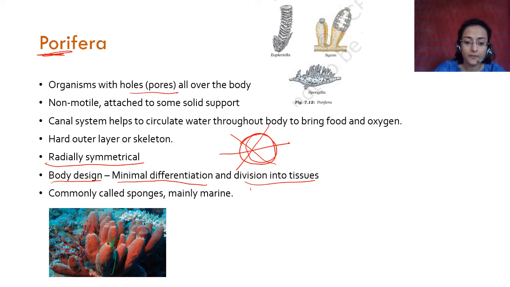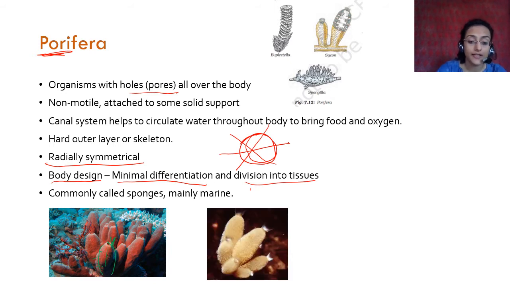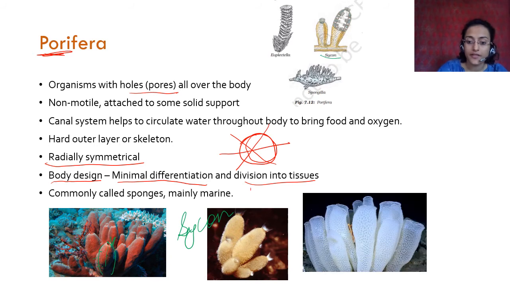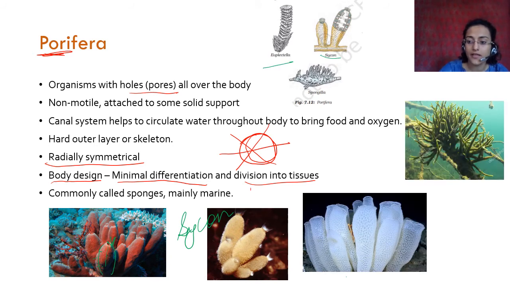This is where the water goes in from, and there are pores all over the body which allow the movement of water, which brings food and oxygen inside the animal. Okay, this is Cycon. This is Euplectella, as is given here, and this is Spongilla.